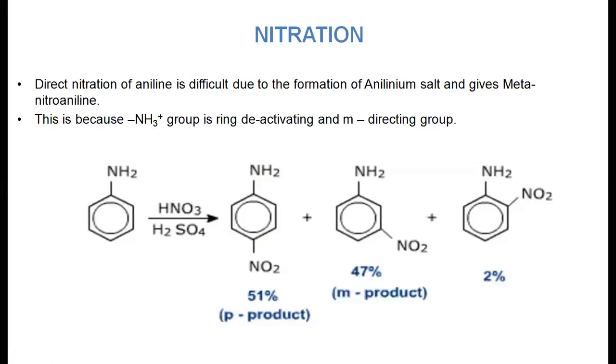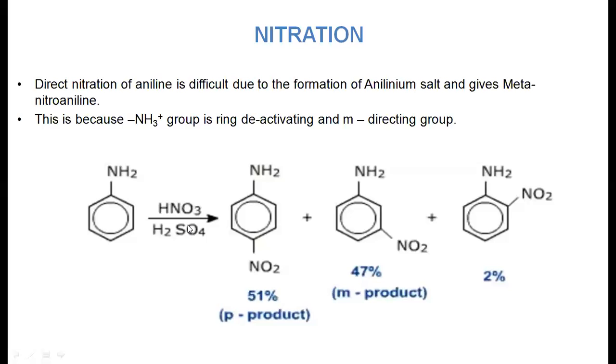Whenever a deactivating group is present on the benzene ring, it is a meta-directing group. Hence, when aniline reacts directly with HNO3 and H2SO4, it produces the paranitroaniline product as well as the metanitroaniline product. One forms at 51%, whereas the other forms only 47%, and orthonitroaniline forms only a very small percentage, 2%.